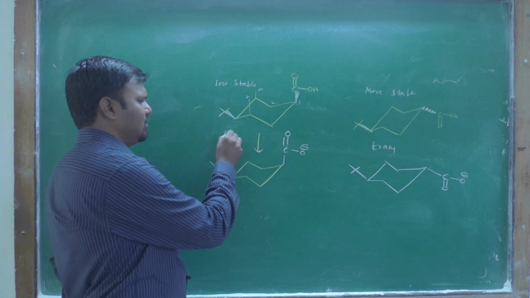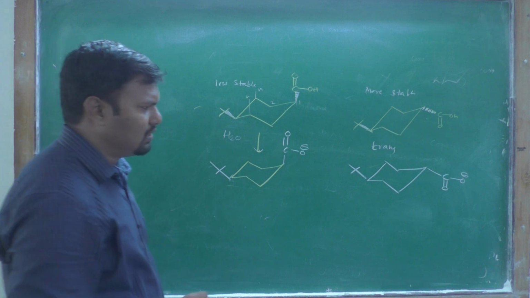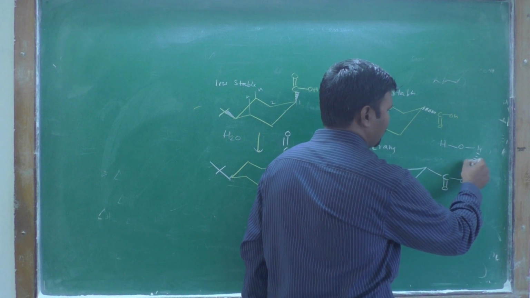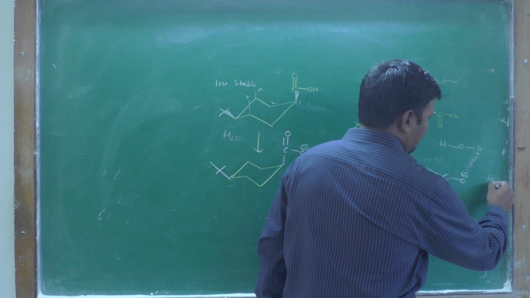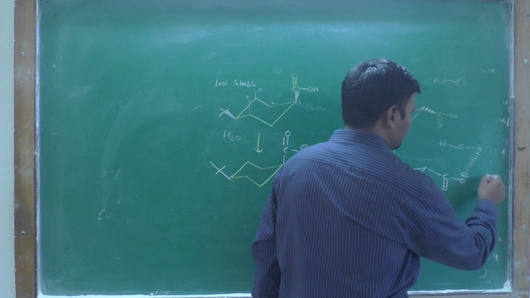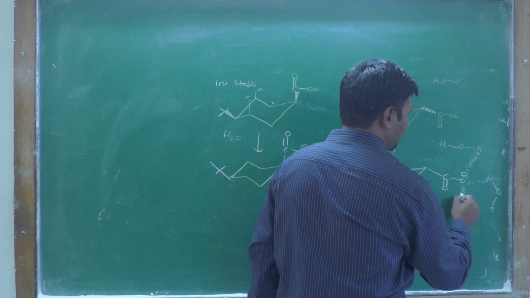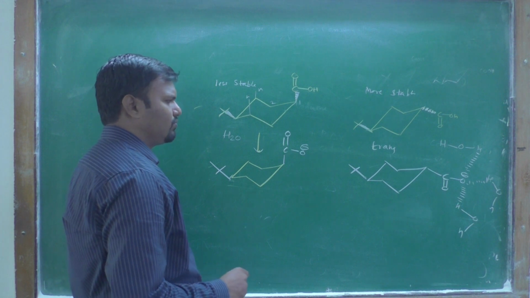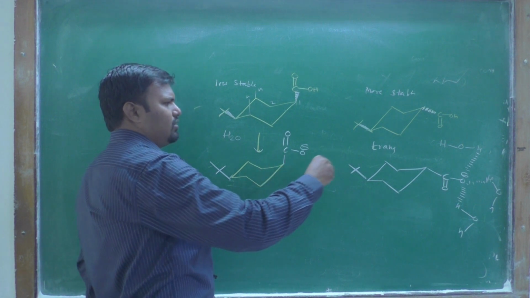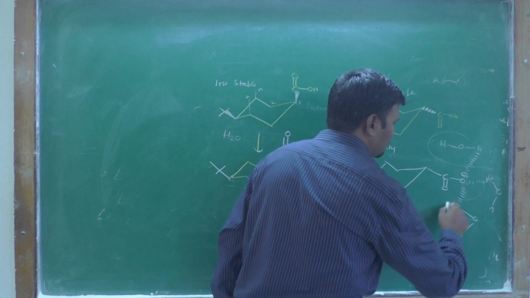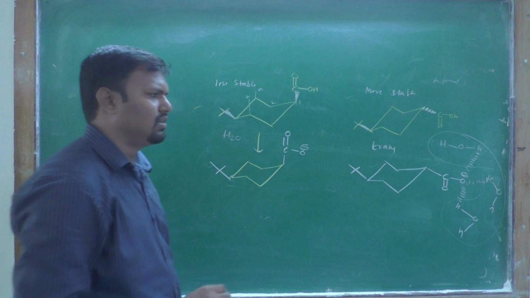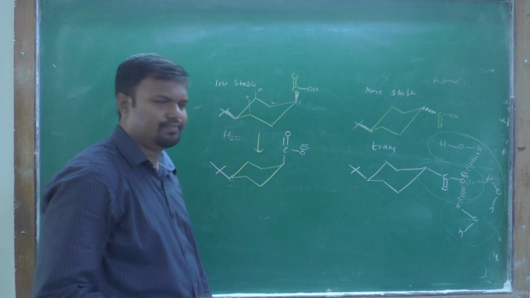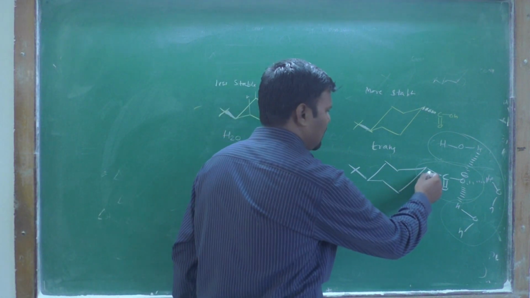If suppose it is dissolving in H2O, the H2O molecules will form such kind of solvation. They solvate the carboxylate ions, and these solvent molecules prefer the less crowded side for solvation. You find that this is equatorial and this is equatorial.